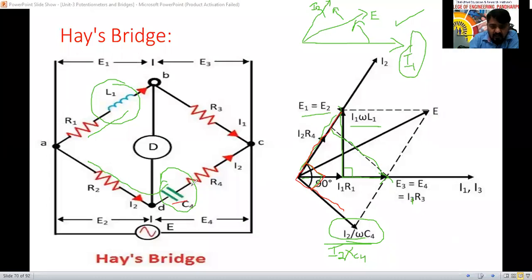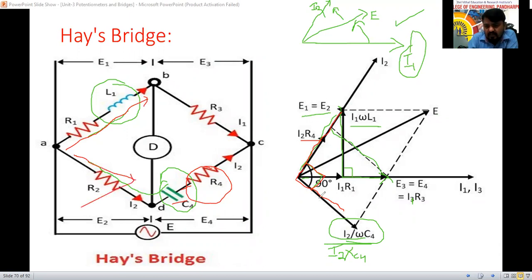Then the same current I2 will flow through the R4, which is in phase here now. So we have written here I2 R4, and it will reach just this one. So this part is over, this part is over, this part is over. To start, we have to make the arrangement: I1, I2, I3, how many currents are there, and with the total voltage we have to draw. Then individually the current flow diagram you have to start here, and you have to draw the phasor diagram here.